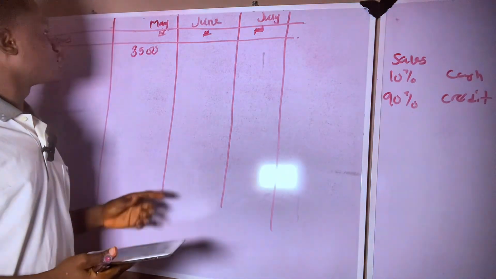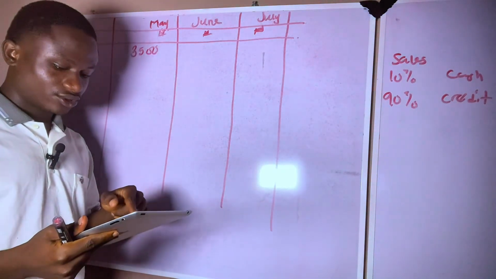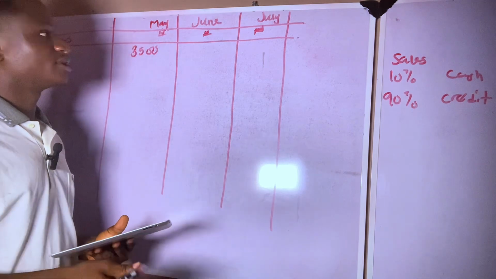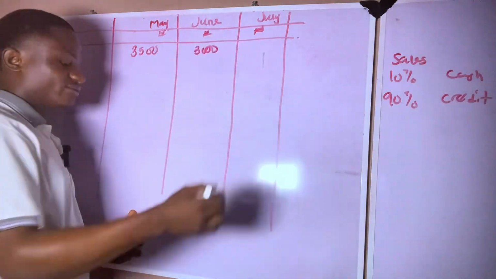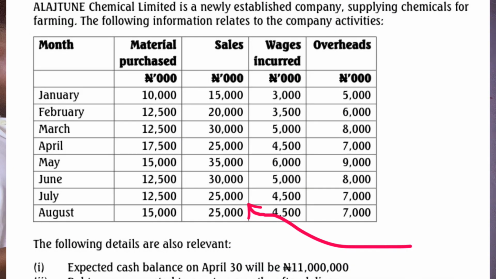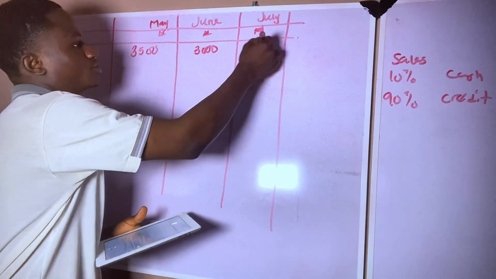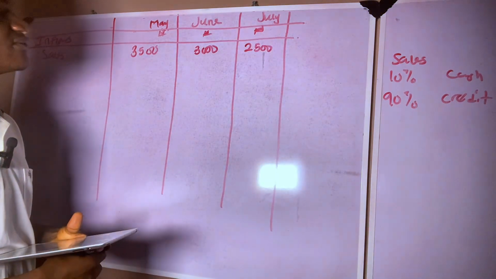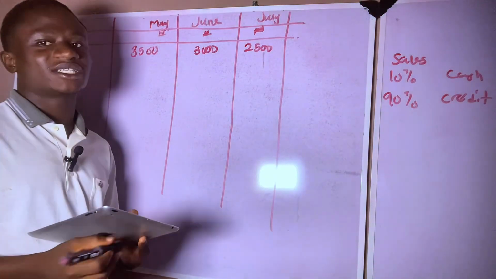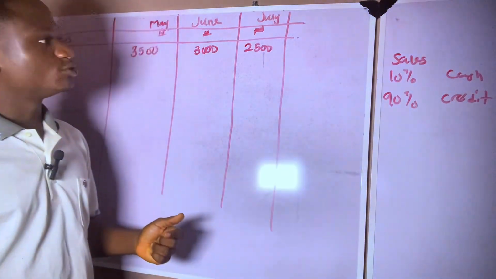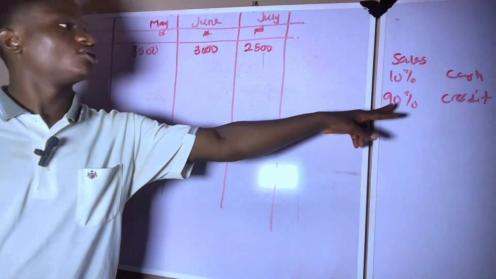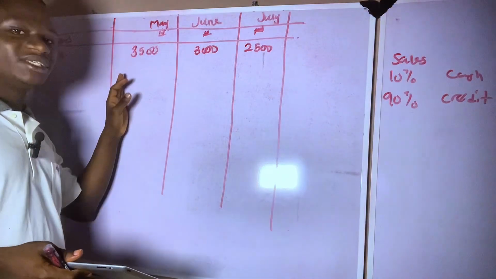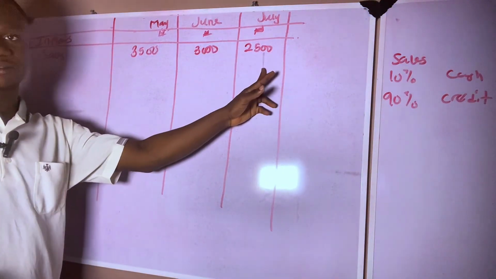For the month of June, our sales is 30,000 naira, and 10% of that will be 3,000 naira. For the month of July, our sales is 25,000 naira, and 10% of that is 2,500. Now don't forget that 90% of our sales is on credit and will be paid 2 months after. What does that mean? That means the 90% of whatever is left out of May sales will be paid in July.